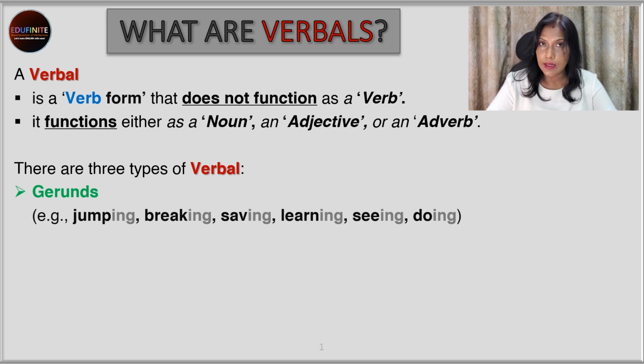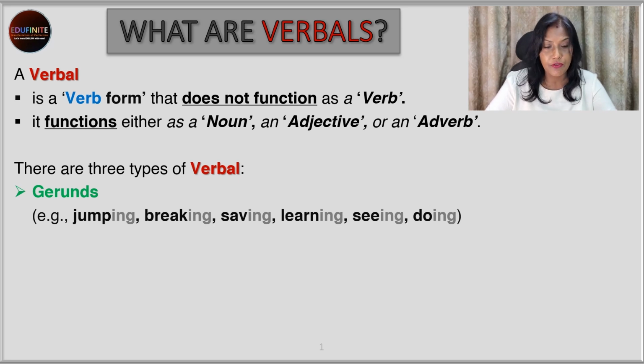So we see the action verbs jump, break, save, learn, see, and do, and we have added ing to it. It looks something like the progressive tense. Yes, it has similarity with the verb form, as I have already said, but it will not function as a verb. So let's see how they will function.